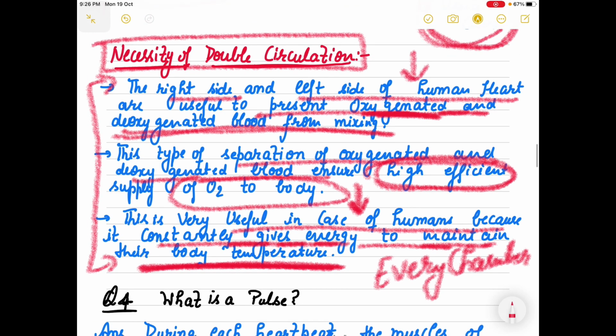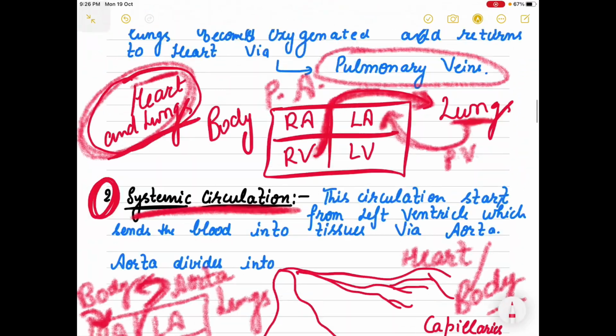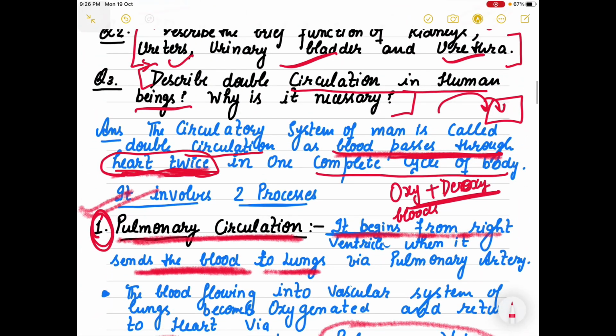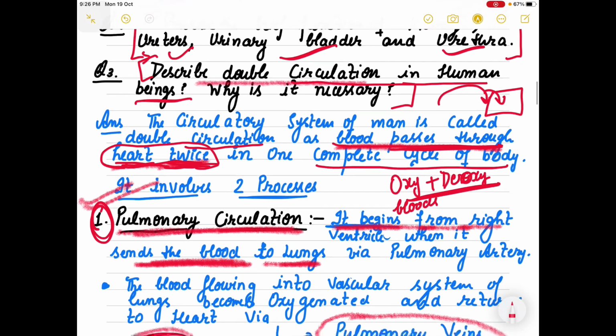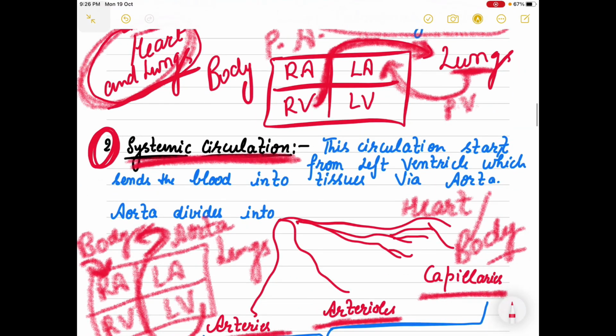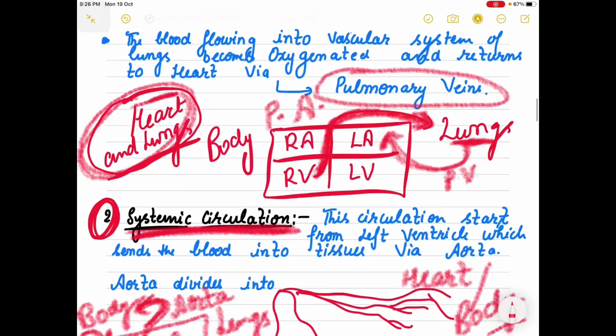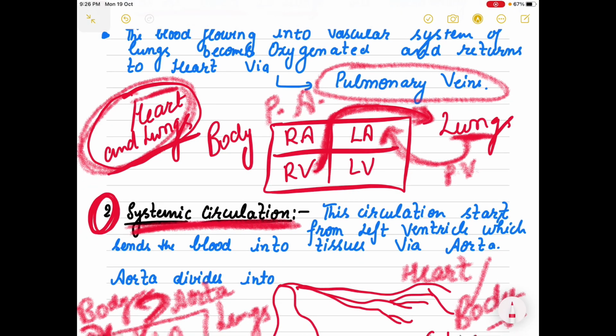It keeps the oxygenated and deoxygenated blood different from each other. It provides highly efficient supply of oxygen to the body, as well as helps to maintain the body temperature. This circulation is necessary. Is it tough for you to write down during exam? No, not at all. You have to write double circulation's definition first, then you have to mention pulmonary circulation, then you have to mention systemic circulation, right? If you can show with this diagram, then nothing like it, right?